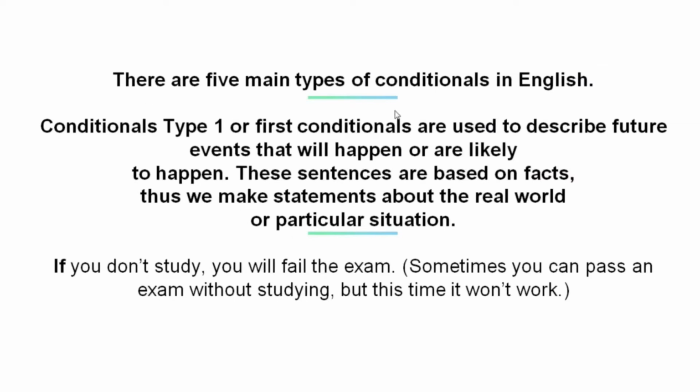Now there are 5 types of conditionals in English, and among them are conditionals type 1 or first conditionals. Conditionals type 1 or first conditionals are used to describe future events that will happen or are likely to happen. Now, these sentences are based on facts. Thus, we make statements about the real world or particular situation. Have a look at the example below. If you don't study, you will fail the exam. Now, sometimes you can pass an exam without studying, but this time it won't work.